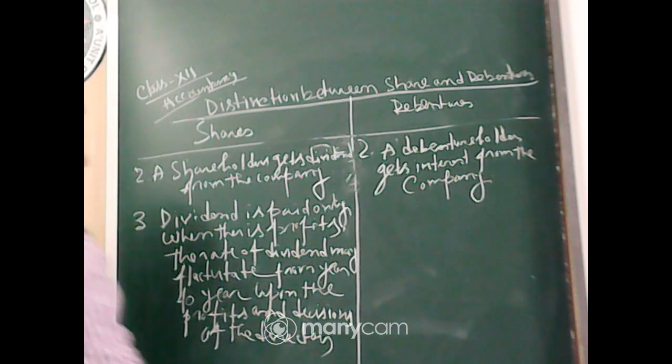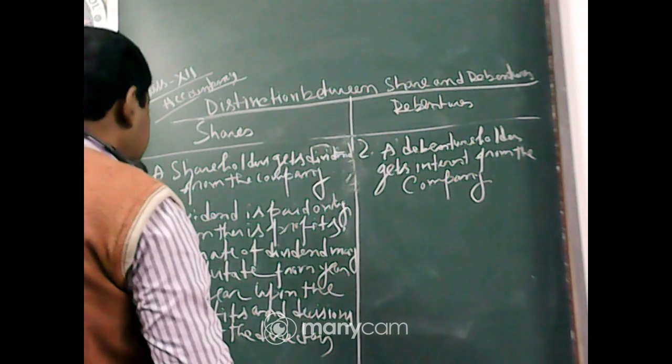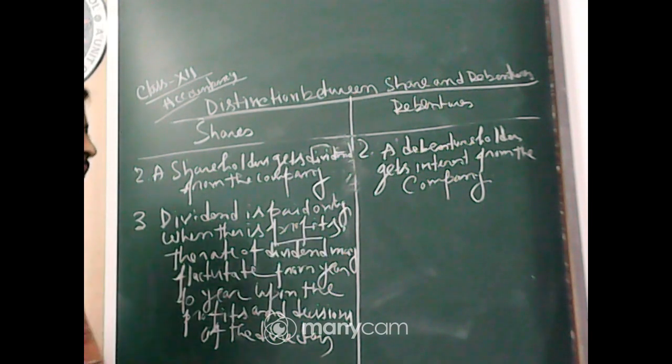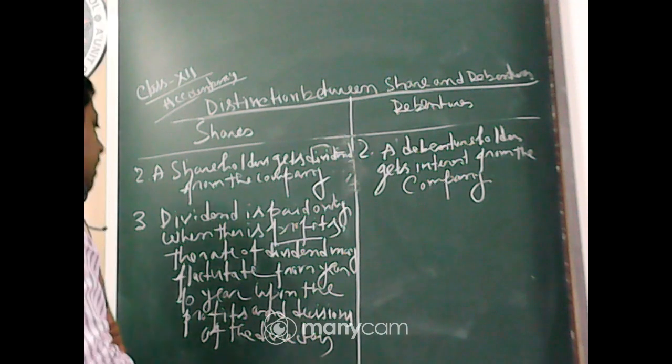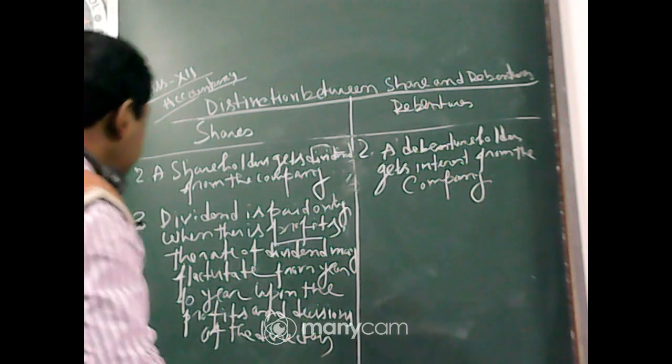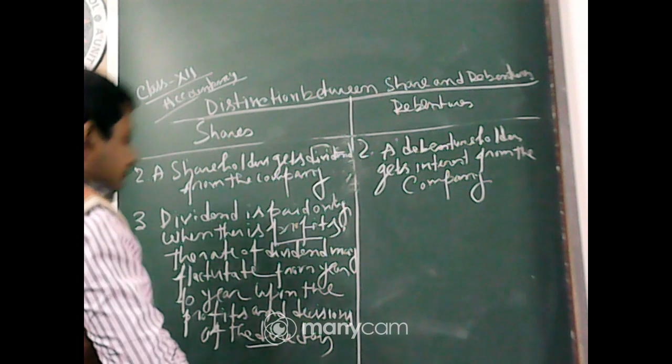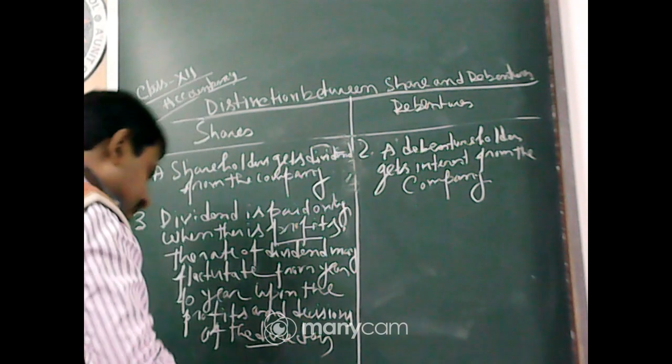So dividend can be paid only when there is a profit. If there is a loss, dividend will not be paid by the company. And what is the rate of dividend? That will be decided by the directors of the company with discussion in the annual general meeting, you know.